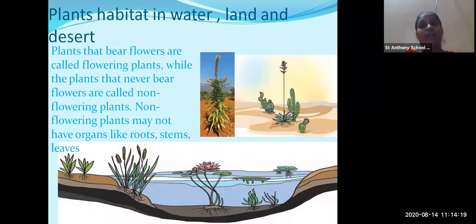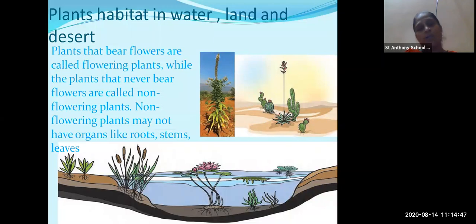And in desert plants, the plant gets very little water, and it does not bear leaves, it bears thorns. This is the difference between the plants in the desert and the lotus. Lotus is the example of an aquatic plant, and cactus is the example of desert plants. These are two plants living in two different habitats.